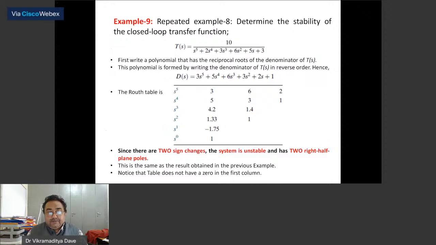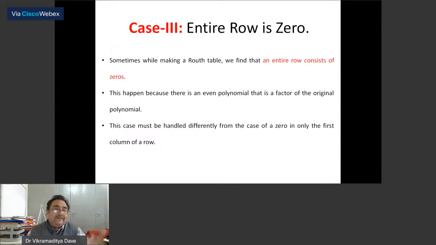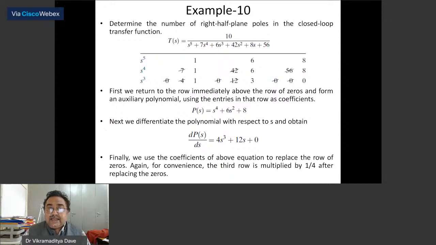So I will directly jump to the third case, where the entire row is becoming 0. This is a very important case. So let us directly start with the question. s raised to the power 5, and so on. This is the correct equation. I will form the first two rows. Now, when you form the third row, you will find that every element is becoming 0.